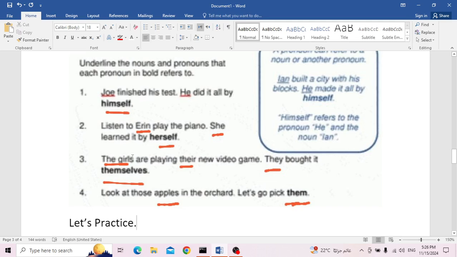Try to replace they with any word that can have the same meaning. When I said they bought it, who bought? Who can buy? People, persons. They, who are they here? It is just a plural noun in the sentence or in the passage itself, if it is a passage or a paragraph. The girls bought it themselves. Even themselves refers to the girls. I have to just shed light on the idea that whenever you have they, this they refers to plural nouns, okay? But it refers to males and females.